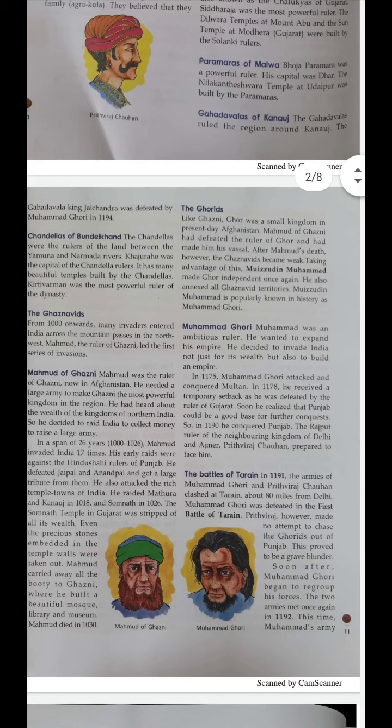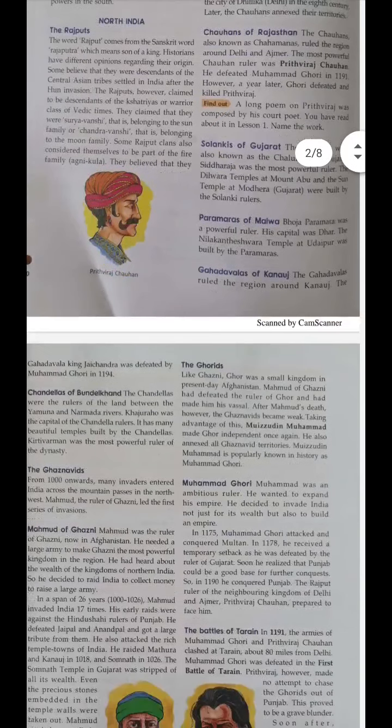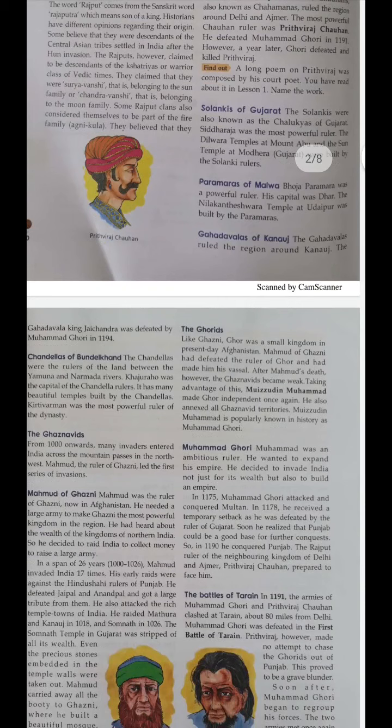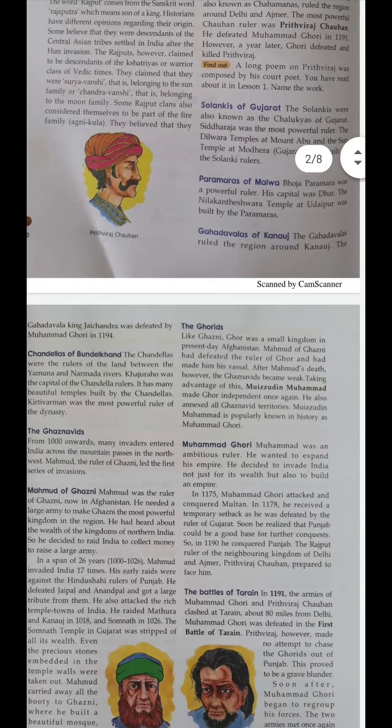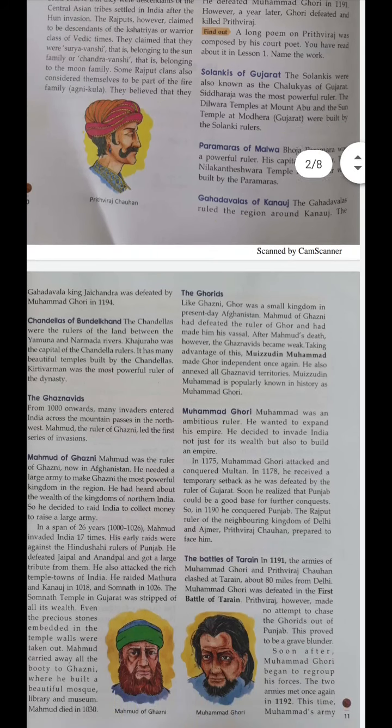Now we will see the Ghazni Wars here. We will discuss the Ghazni Wars. Hope so till now, here the Tomars of Delhi, the Chauhans of Rajasthan, the Solankis of Gujarat, the Parmaras of Malwa, the Gandhavalas of Kannauj, and the Chandelas of Bundelkhand, till here is clear. Now we will move on to the next, that is the Ghaznavids.